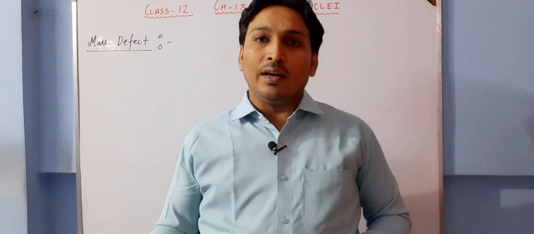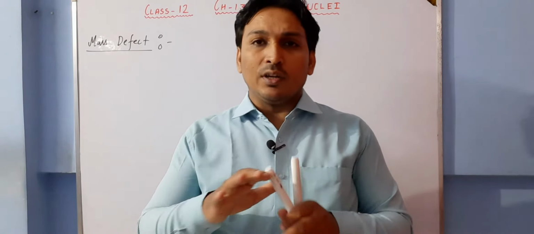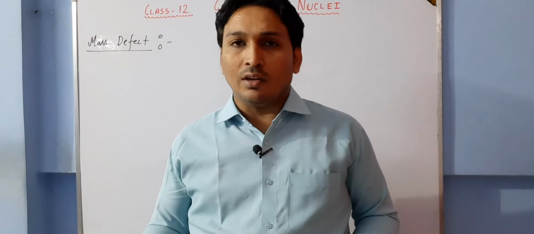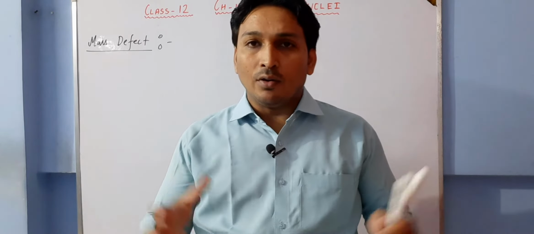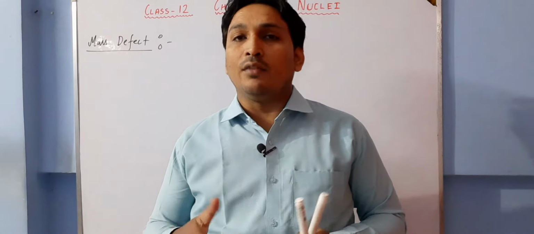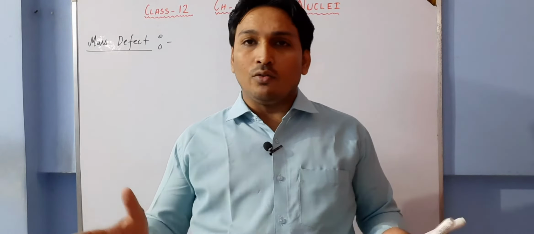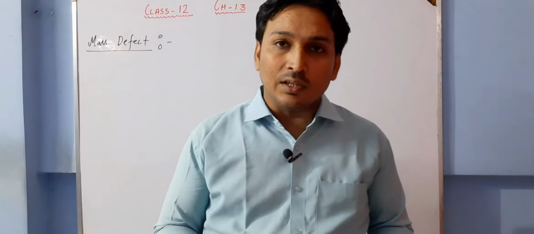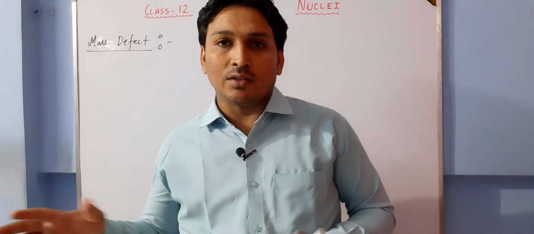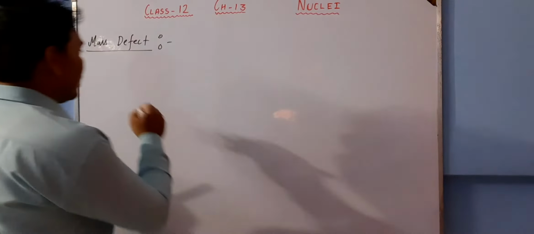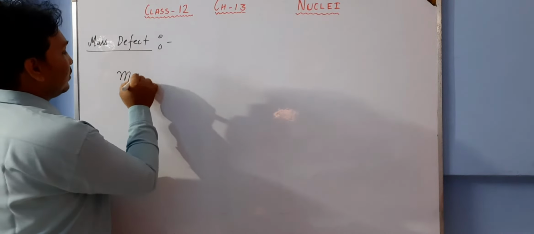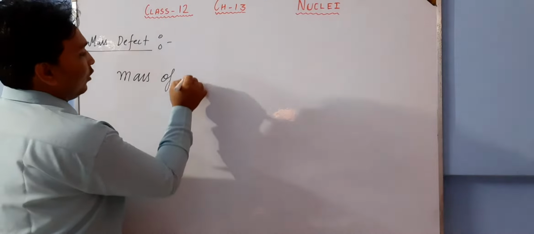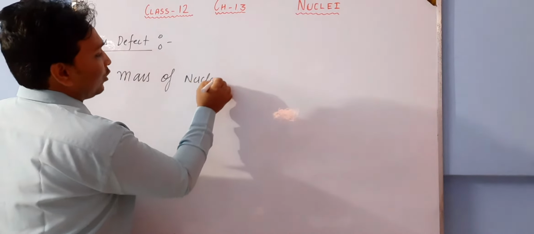But when I talk about a nucleus, it has no physical boundary. Only protons and neutrons come together, bound by strong nuclear force, and they form a nucleus. So basically the nucleus has no physical thing. So if we talk about the mass of a nucleus, what should we have?